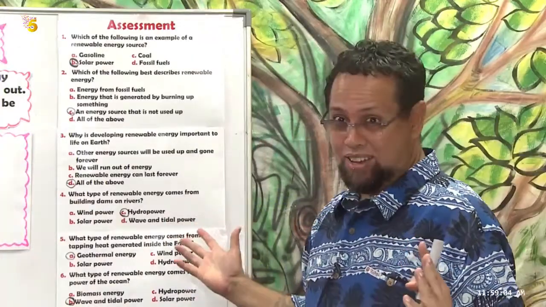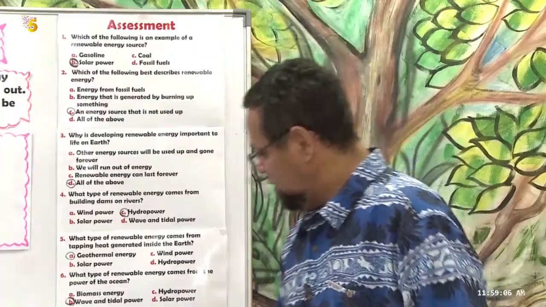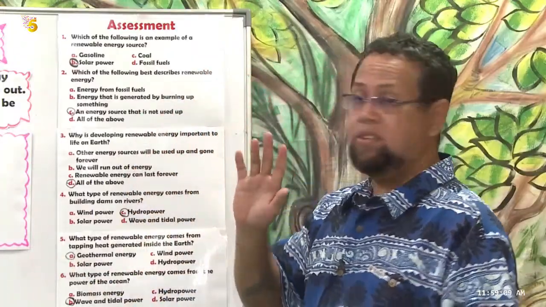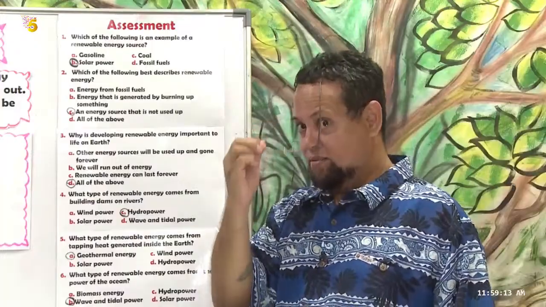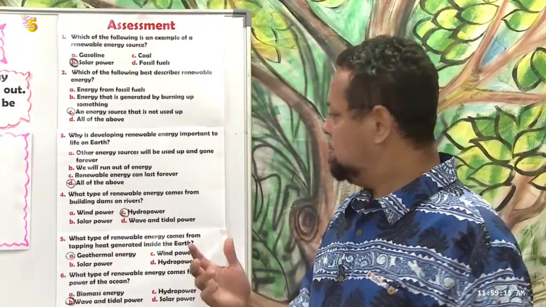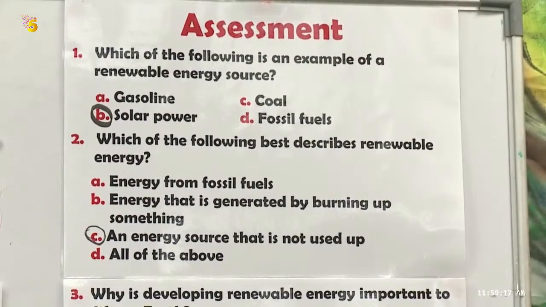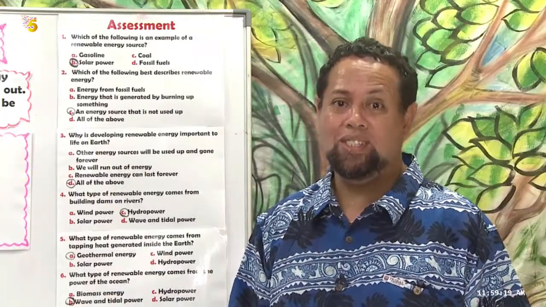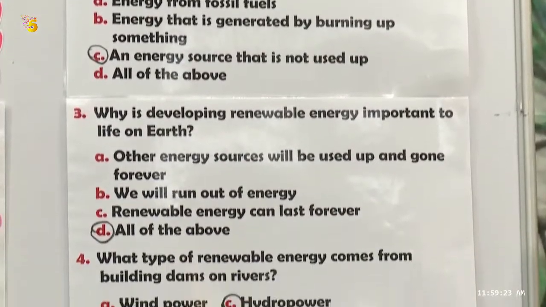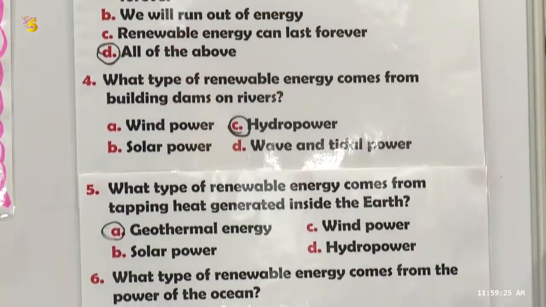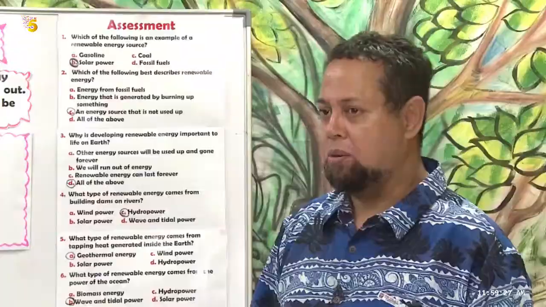So that's our assessment. We got all of this correct. Don't worry, we're still going to go through the exercise, but let's move on to our final part, which is the extension of our lesson, which is building a model of some of this. Okay, let's go to our workshop.